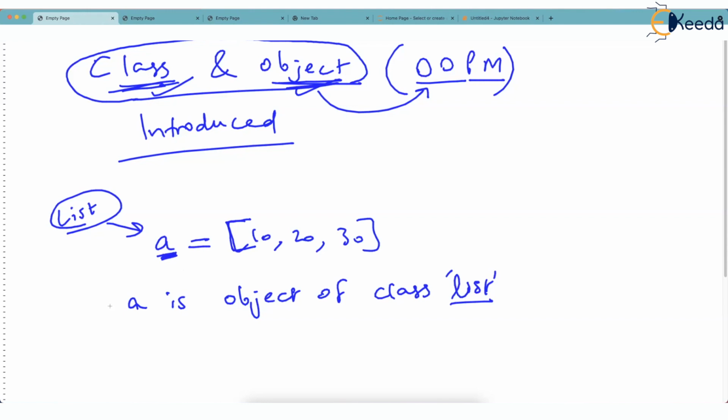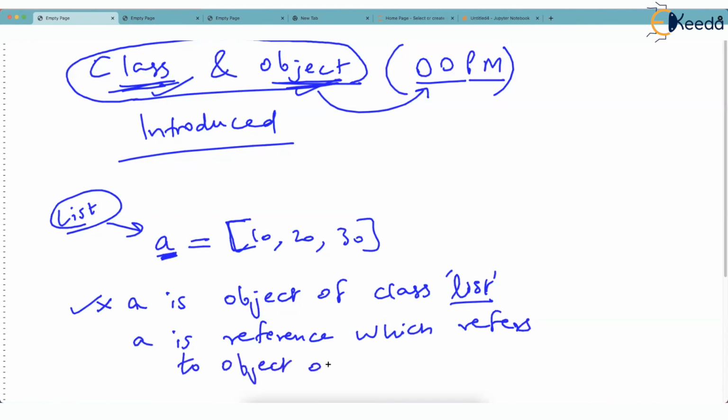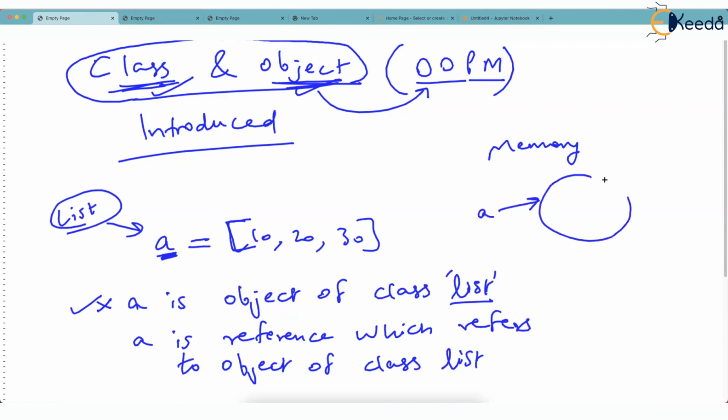I also said that even this statement is wrong, but we accept it many times. Actually, A is a reference which refers to an object of class list. So if you imagine the memory of the machine, then in the memory A actually refers to an object, and the object is containing this list. But loosely we can say A is the object. Many times we say A is a list object, and there is nothing wrong in that.